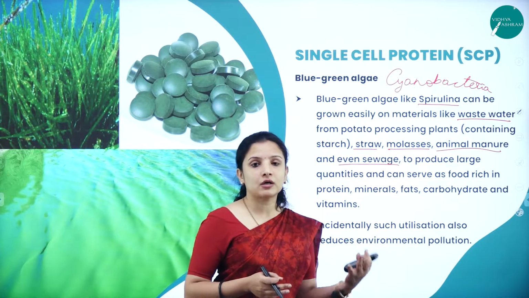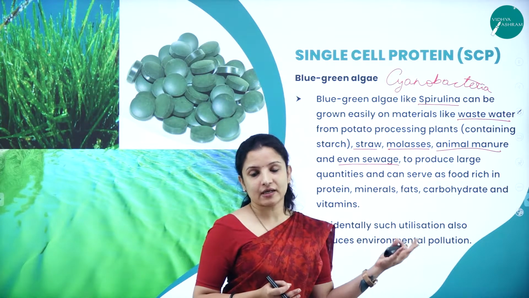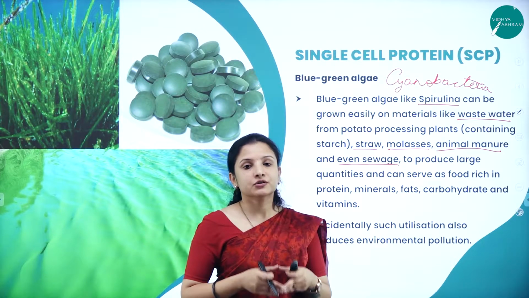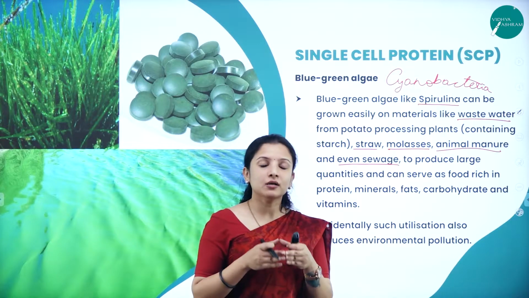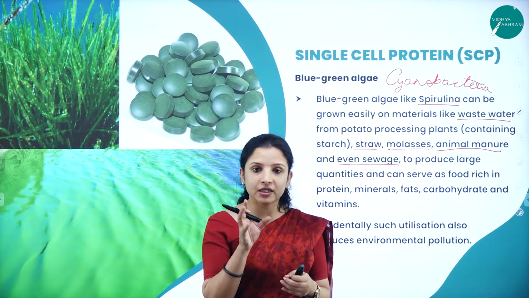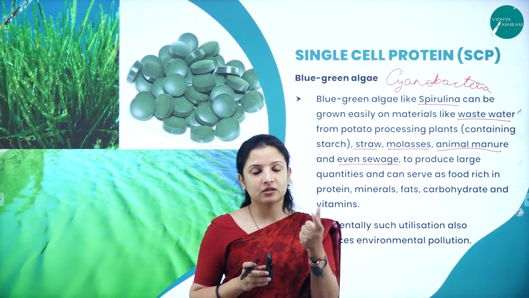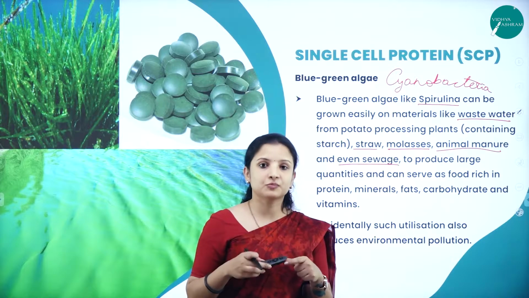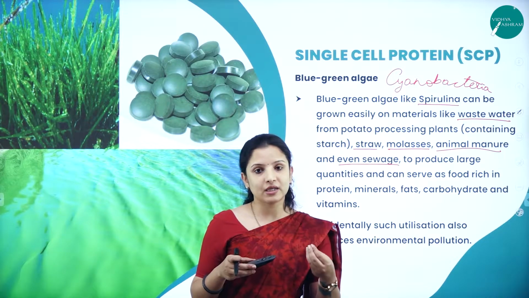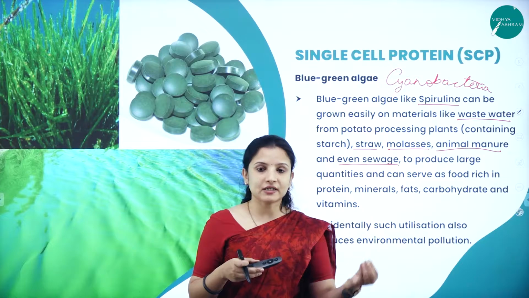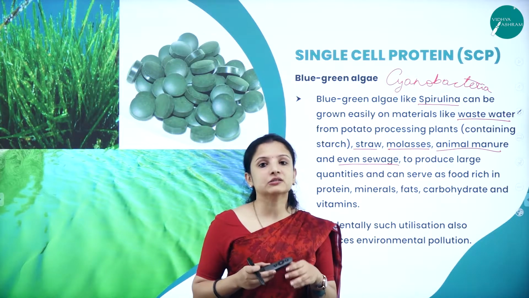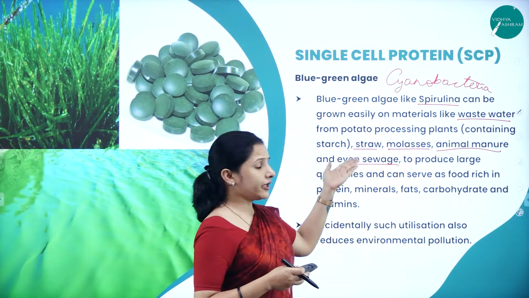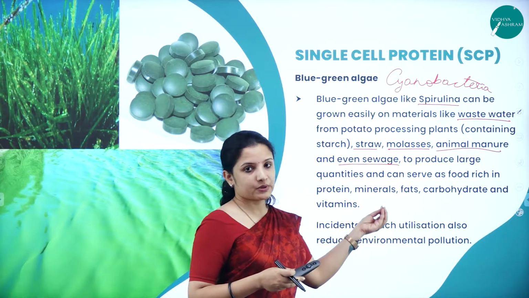An institute which grows spirulina on a large scale is the CFTRI, the Central Food Technological Research Institute, which is in Mysore. They grow spirulina to a larger extent, and they produce an eatable which is a sweet made out of groundnut. For that they add this spirulina. So when children consume that particular sweet made out of groundnut, some amount of spirulina protein can enter into them. So they use spirulina to make certain eatables.